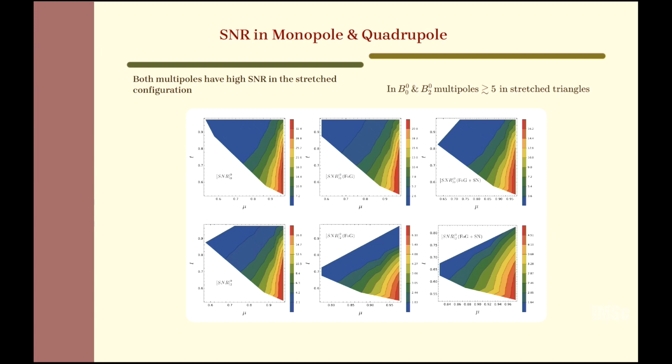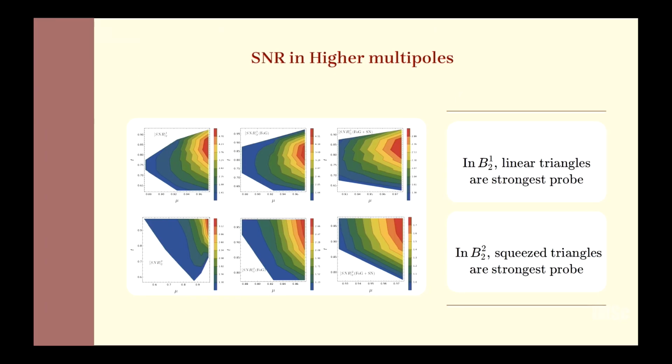We obtain that in the stretched limit configuration, we can detect the neutrino signature with greater than 5 SNR in both the 0,0 and 2,0 multipoles. However, in the 2,1 and 2,2 multipoles, these signatures are strongest in the linear and squeezed limits.